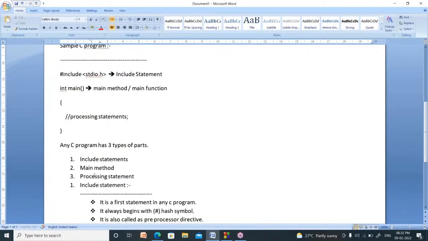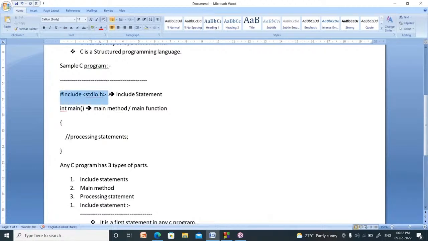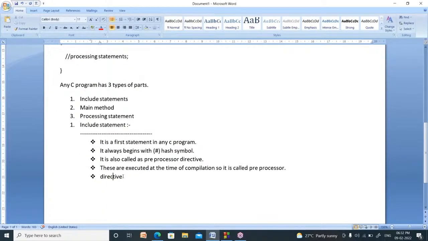Directive means the hash include statement gives direction to the compiler. So it is called a directive. So it is called a preprocessor directive.